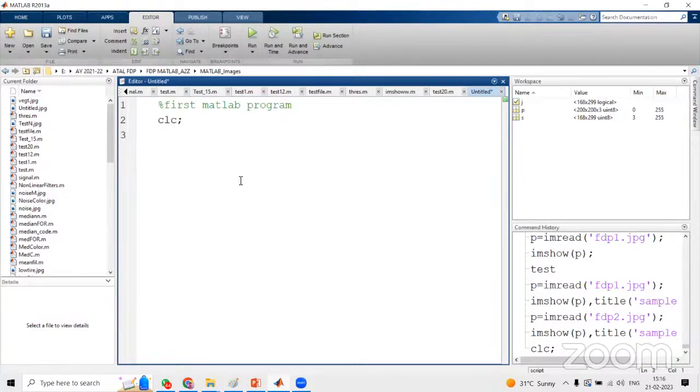And first let me use p equal to imread. Let us assume some images. What are the images available here?